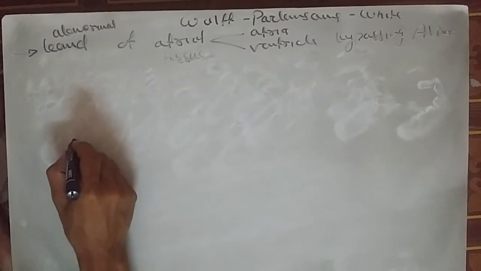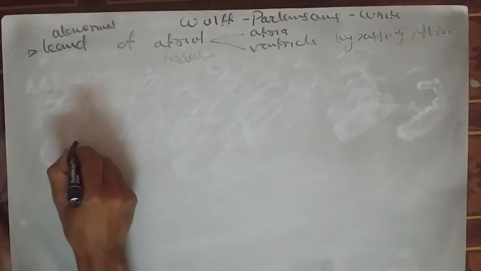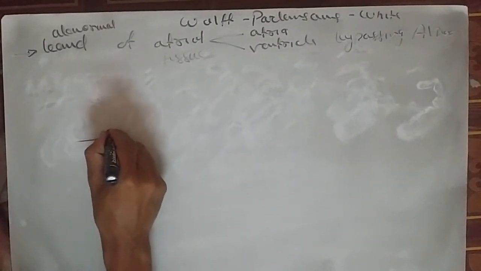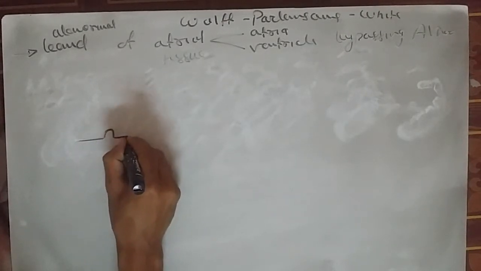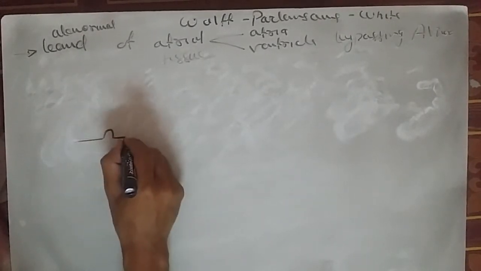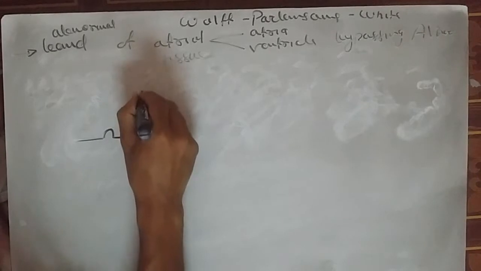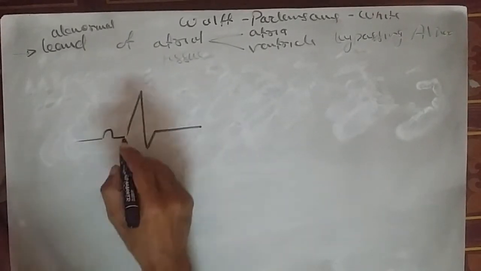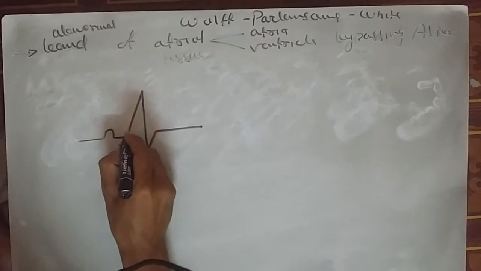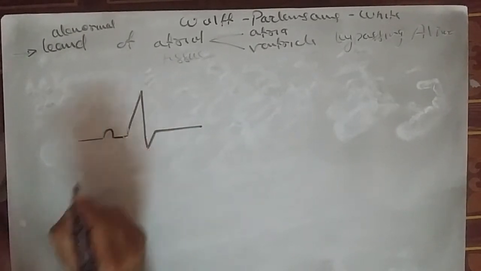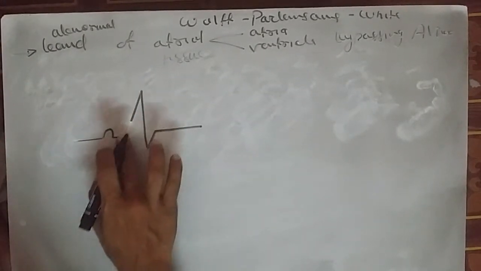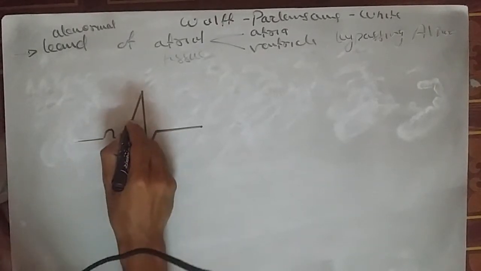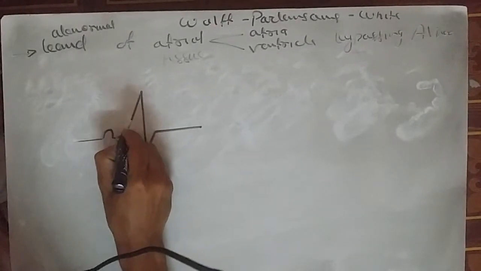Now talking about the delta wave, usually after the P wave, the QRS complex should be like this. Okay, but if this angle